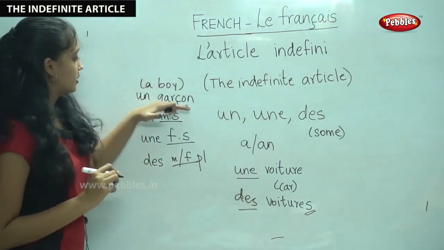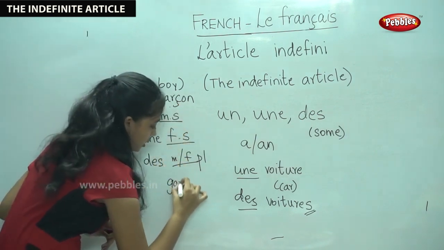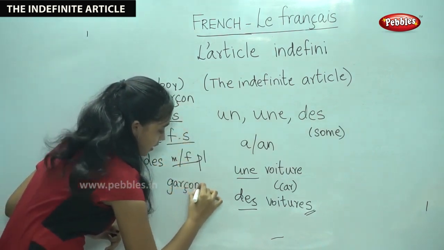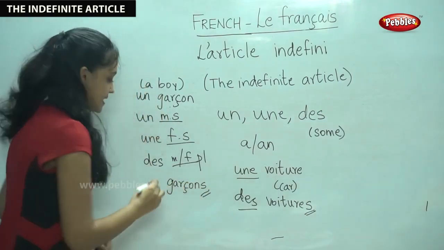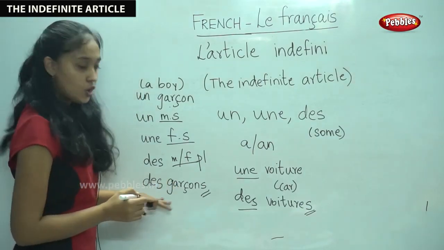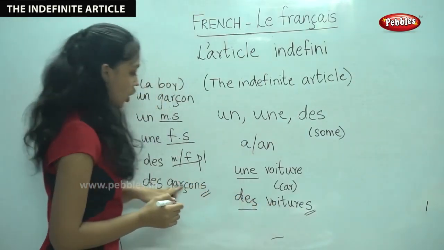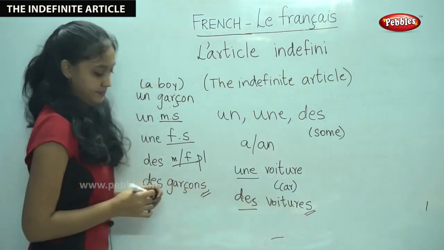Even for the masculine word garçon, if it is in the plural form, what will you use? Yes, you will use des. So, whether it is in the feminine or masculine plural form, we use des.